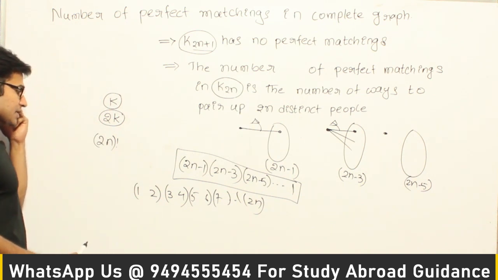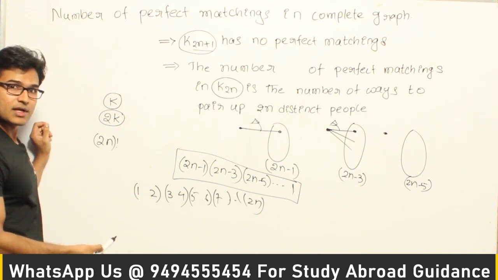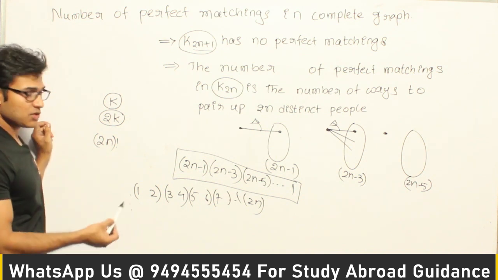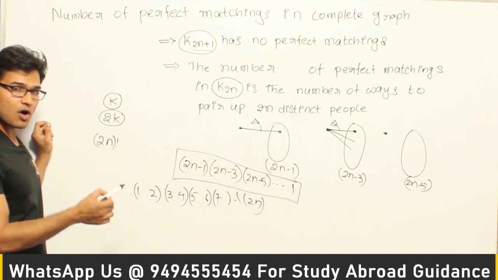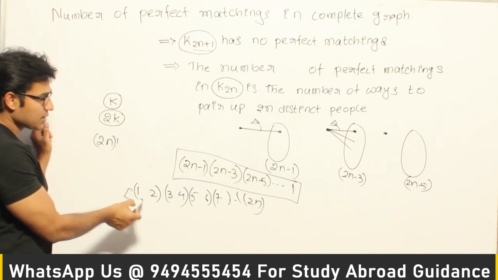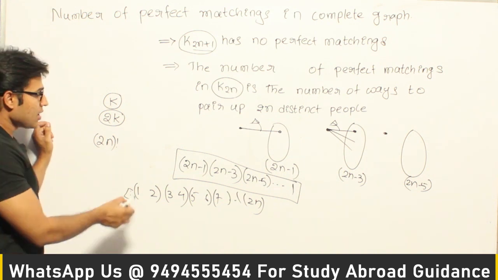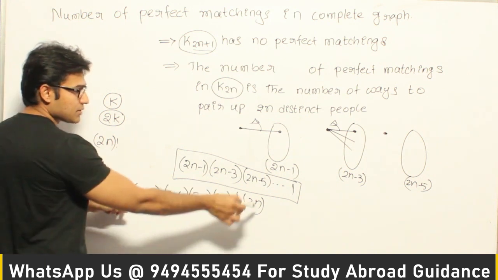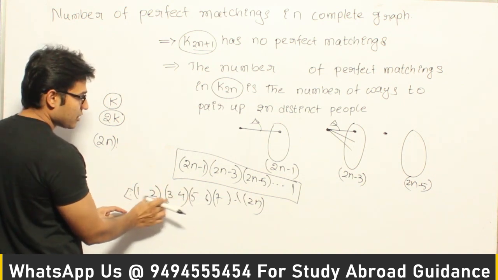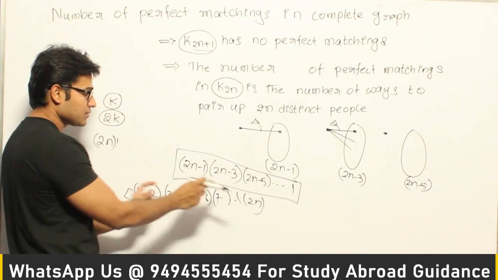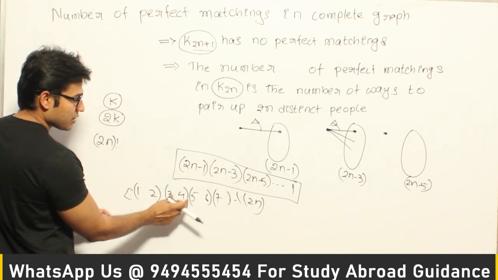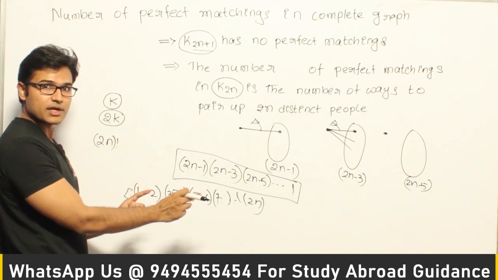Now the problem with this kind of ordering is that I might get more orderings than the actual number of matchings possible, or the same matching will be represented in more than one way. Why? Because I'll get one ordering this way, and another ordering will contain all the same ordered pairs, but the order in which these ordered pairs appear will be different, right?